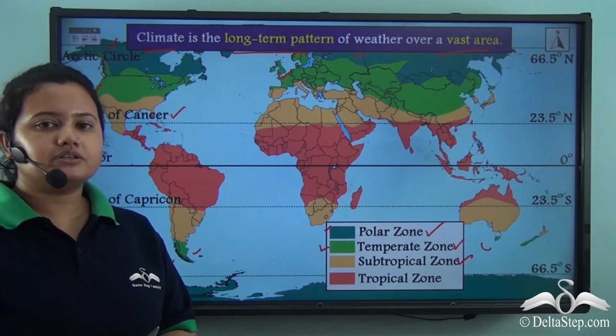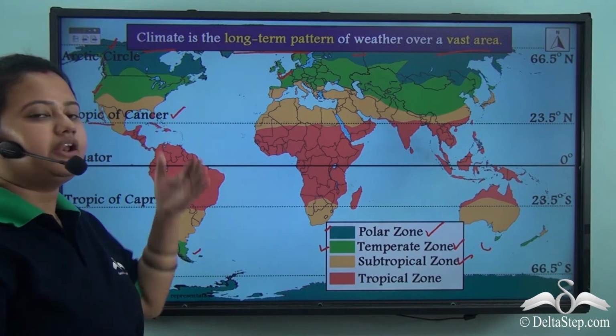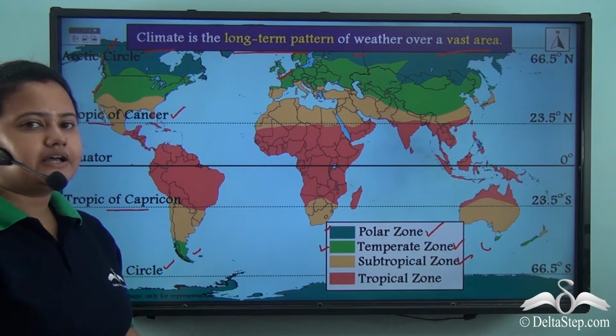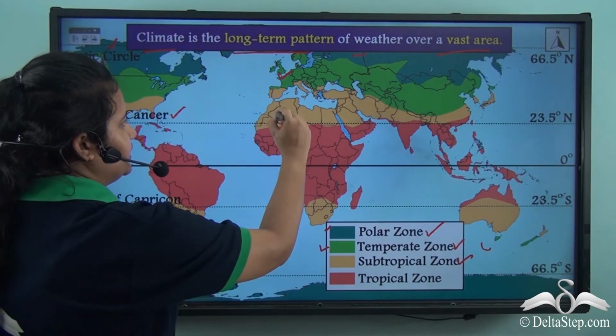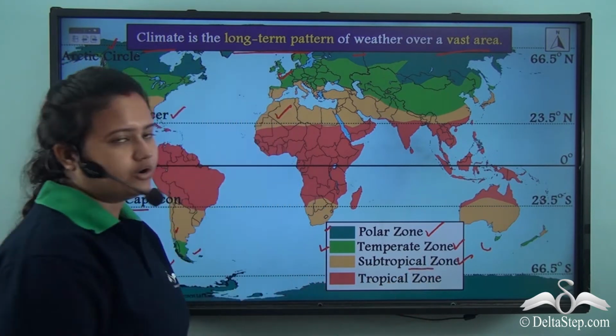Now, subtropical zone is the region surrounding the Tropic of Cancer in northern hemisphere and Tropic of Capricorn in southern hemisphere. So, this region marked by yellow shows the subtropical zone of the world.